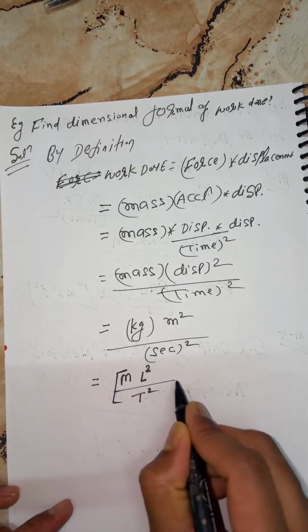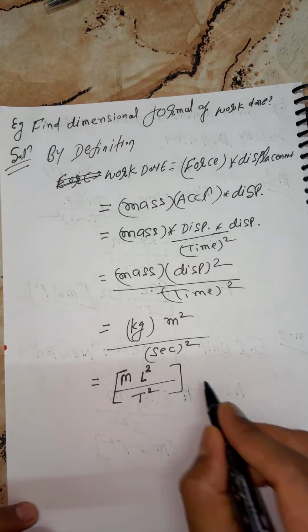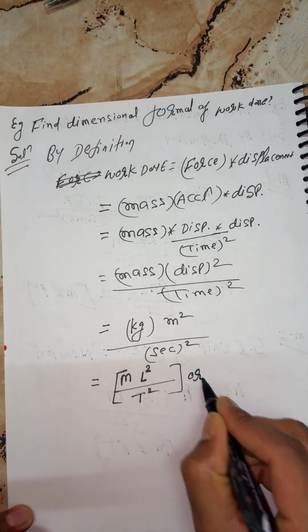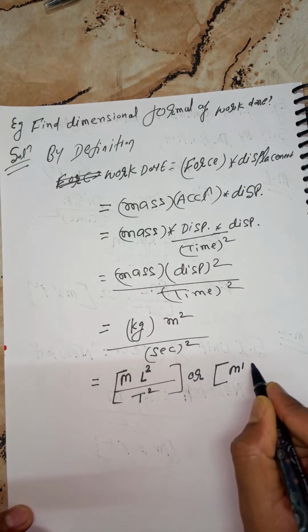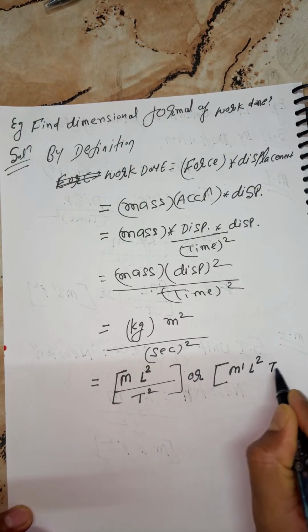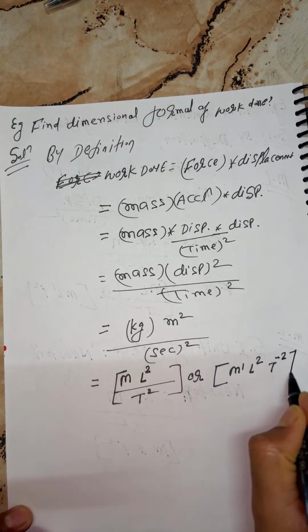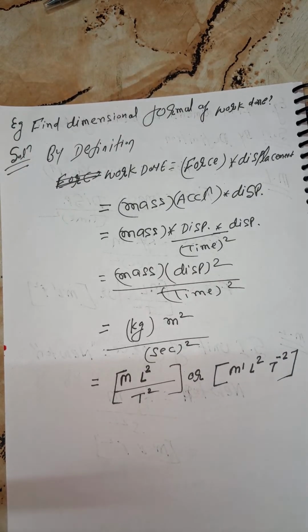You can also write it in another way: M1 L2 T minus 2, my kids, M1 L2 T minus 2.